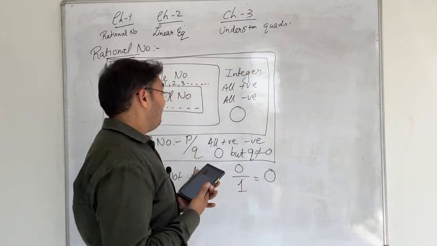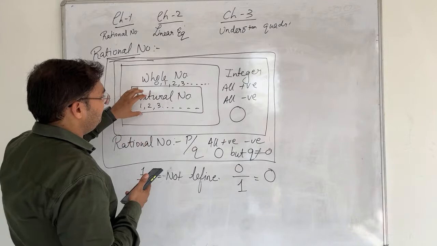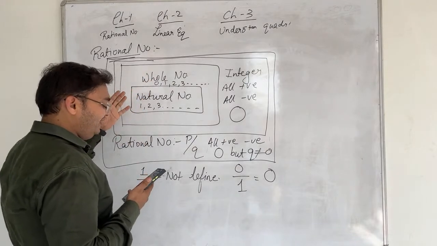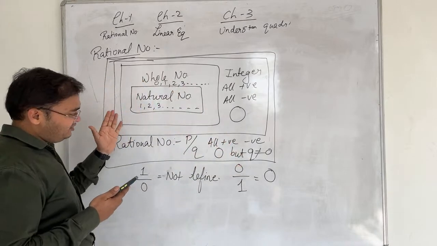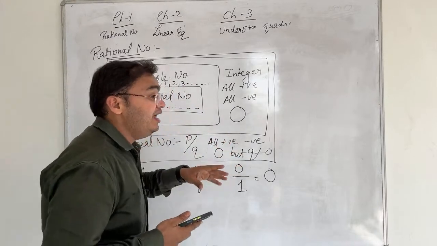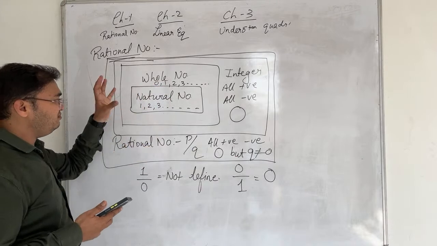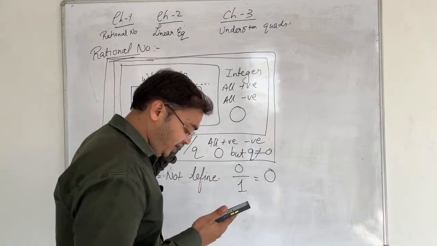Why it is wrong? What I said, that all the natural numbers are whole numbers, then definitely our natural numbers start from 1, 2, 3, 4, 5. And whole numbers start from 0, 1, 2, 3, 4, 5. Then definitely all the natural numbers are a part of whole numbers, definitely.